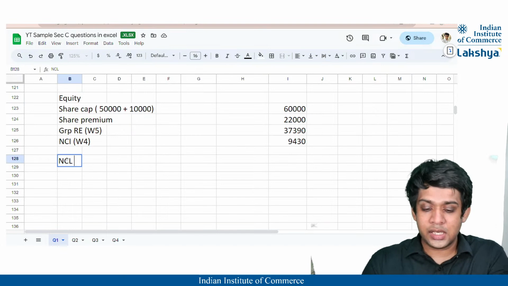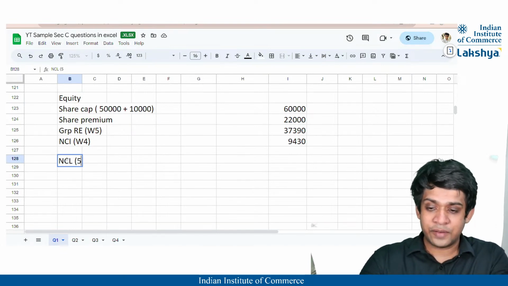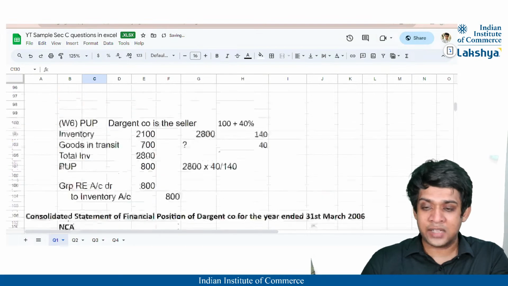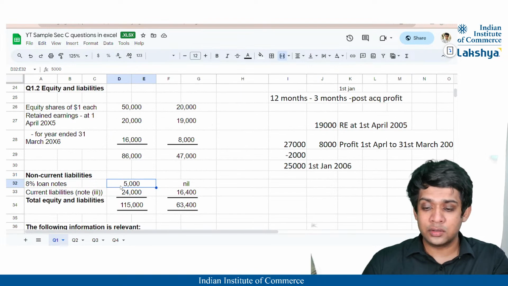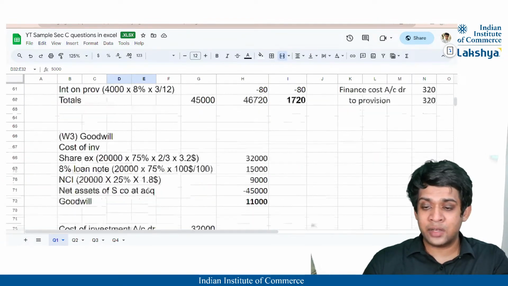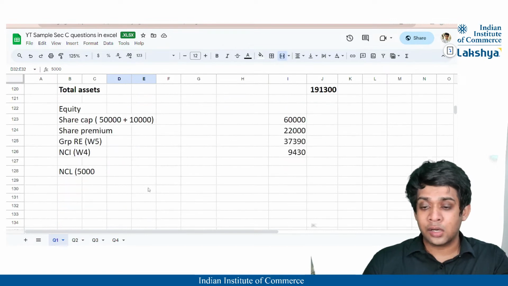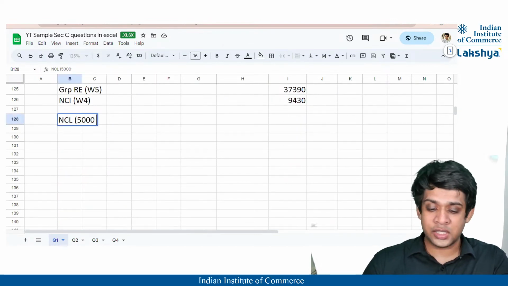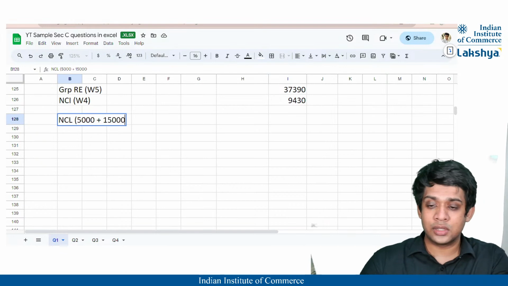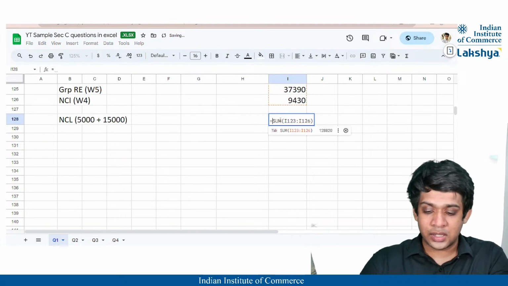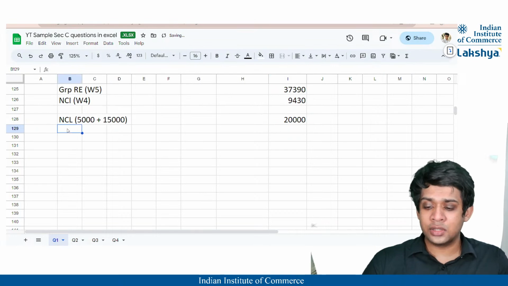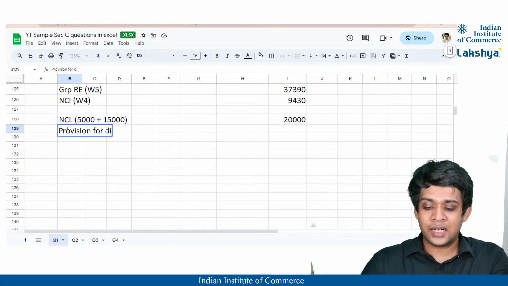In the non-current liabilities, we will have 5,000, which was the non-current liability in the financial statements, right? 8% loan notes, 5,000 plus the 15,000 which has been given to the existing shareholders of the subsidiary company that has been purchased. So 5,000 plus 15,000, that is going to give us nothing but 20,000.